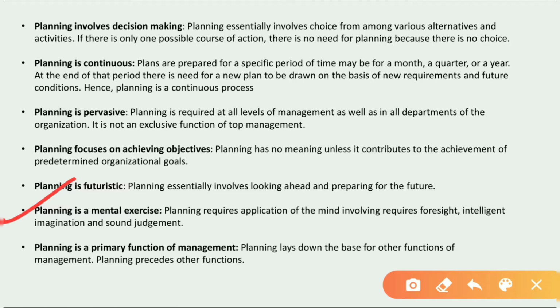That is why it is said that with the help of our mental ability we plan. We think for our future, so it is known as a mental exercise. Planning requires application of the mind, our brain, involving foresight.